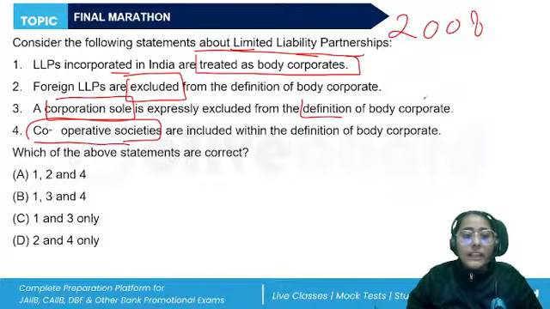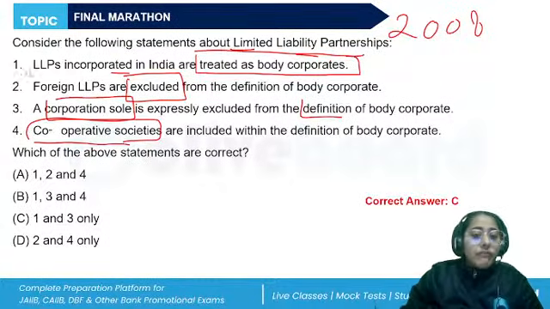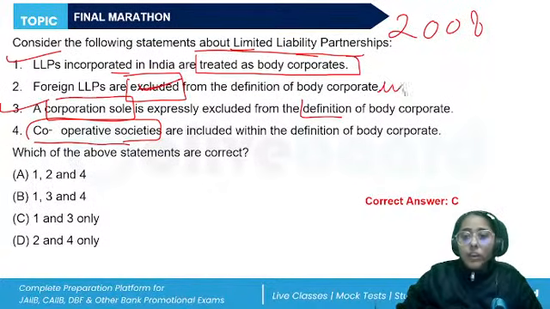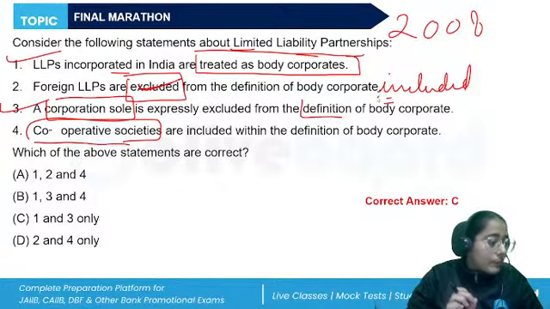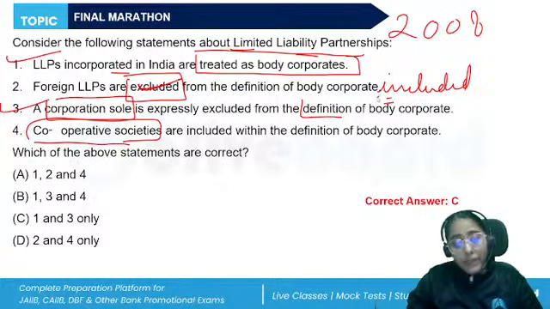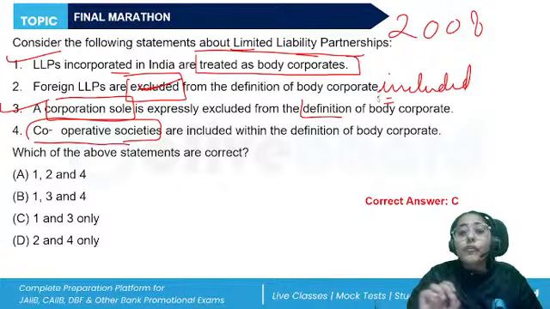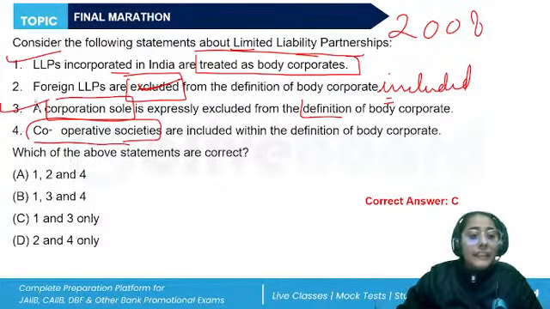So the correct answer should be C, 1 and 3 are correct. Foreign LLPs are included when we talk about limited liability partnerships. Those body corporates which are incorporated outside India but have a place of business in India are included. A corporation sole and cooperative societies are expressly excluded. So that is the meaning of a body corporate.